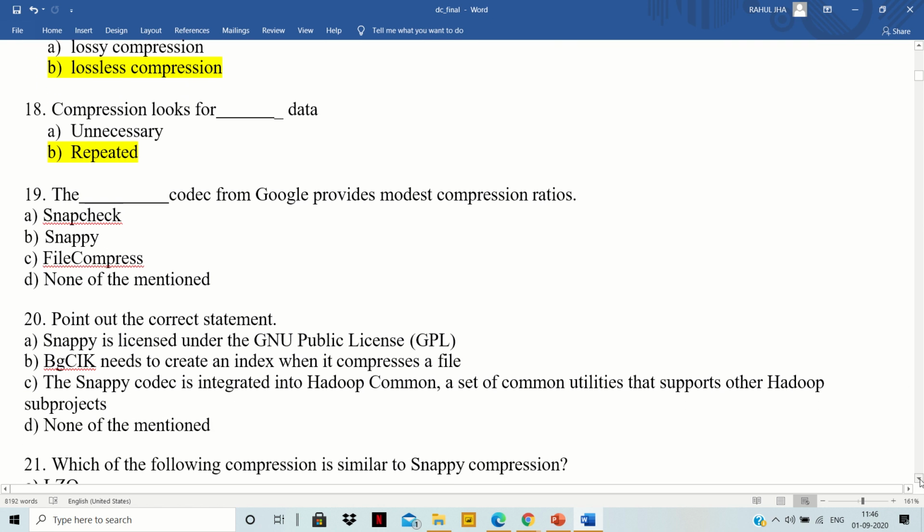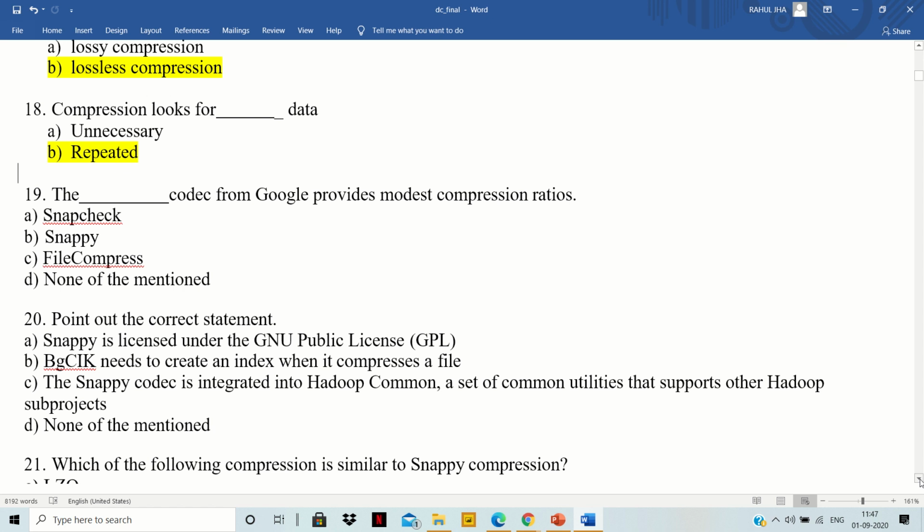Question number 19. The dash codec from Google provides modest compression ratios. So what is a codec? A codec is something which is used for compressing data. Codecs are algorithms, or you can say programs, which we use for the purpose of compressing and decompressing data. So which codec from Google provides modest compression ratios?